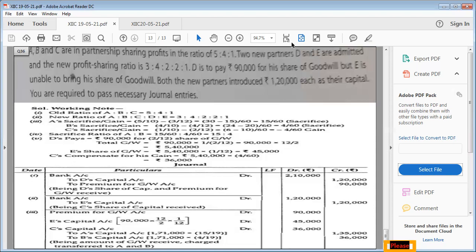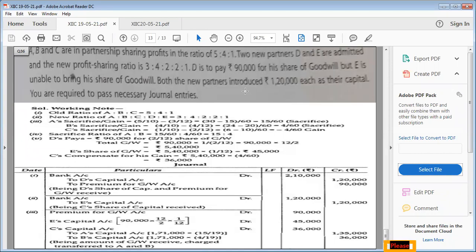Remember. Now, D is to pay 90,000 for his share of goodwill. D is bringing his premium for goodwill, that is 90,000 according to his share. But E is unable to bring his share of goodwill. E, who is a new partner, is not bringing even a single rupee. So whatever will be his share of premium for goodwill will be cut down from his current account. Remember, both of the new partners introduced 1,20,000 each as their capital. You are required to pass journal entries.